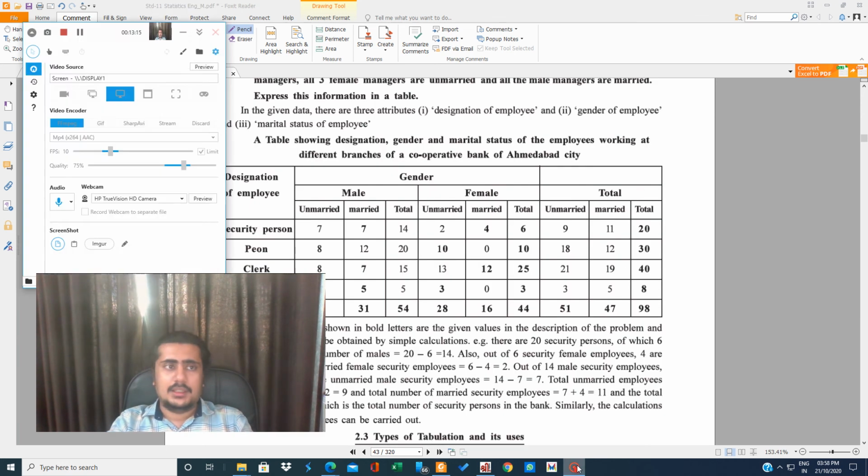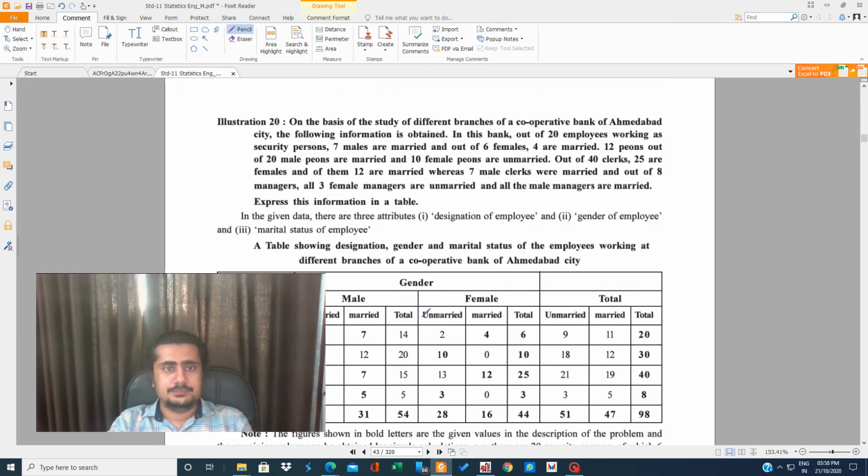Then let us do some big sum. These are having more than two attributes. In the last question there were only two attributes: designation and gender. Here one more thing is there. On the basis of study of different branches of a cooperative bank of Ahmedabad city, the following information is obtained. In this bank, out of 20 employees working as security persons, 7 males are married. So here one more attribute is given.